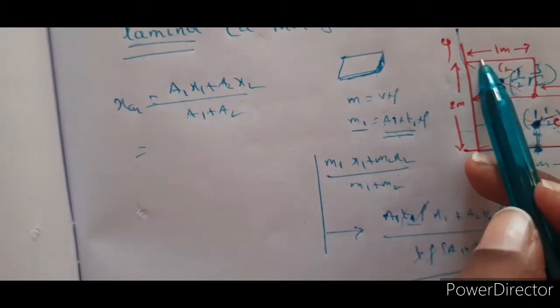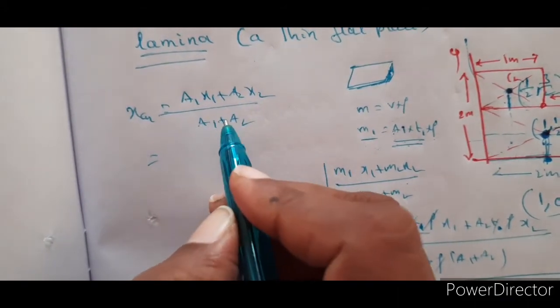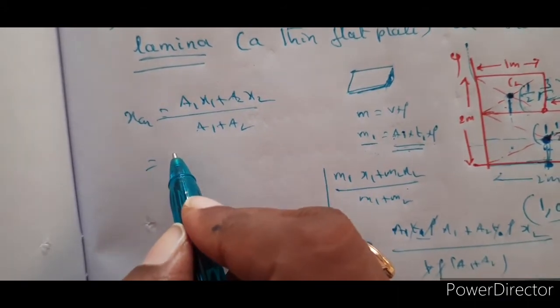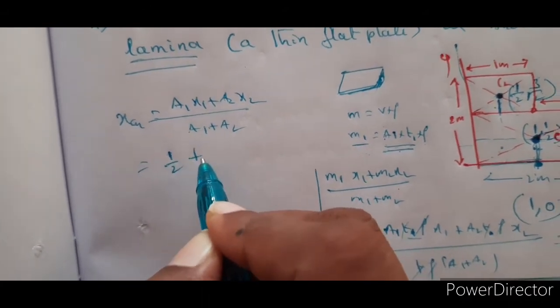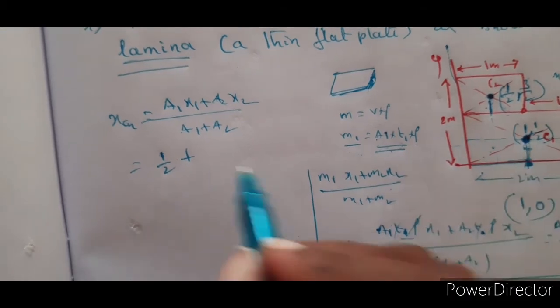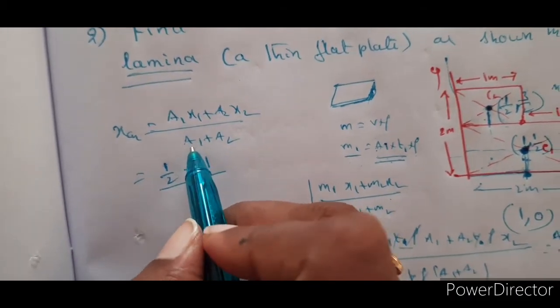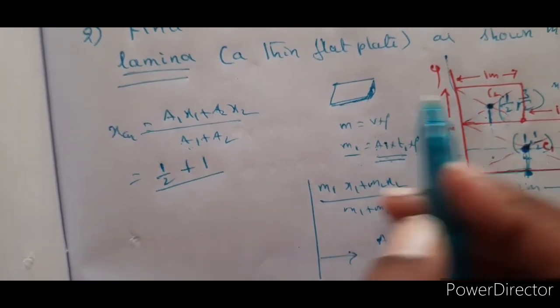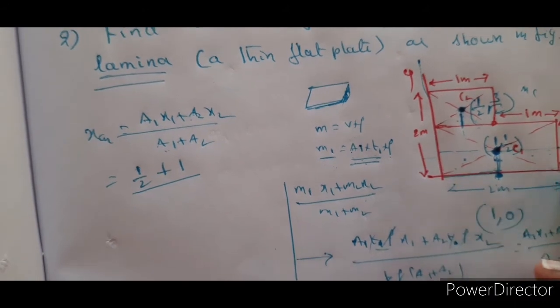What is A1? It is a square lamina, 1 into 1 is 1. So x1 is 1 by 2, and for the other one, the first lamina's area is 1 and the second lamina's area is length 2 into breadth 1, which is 2.